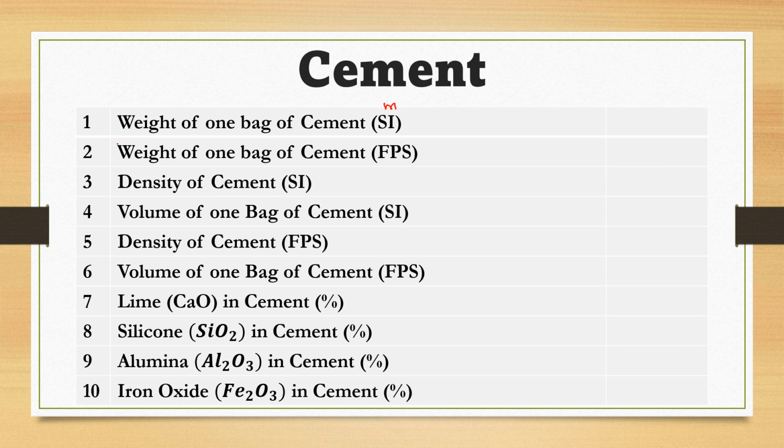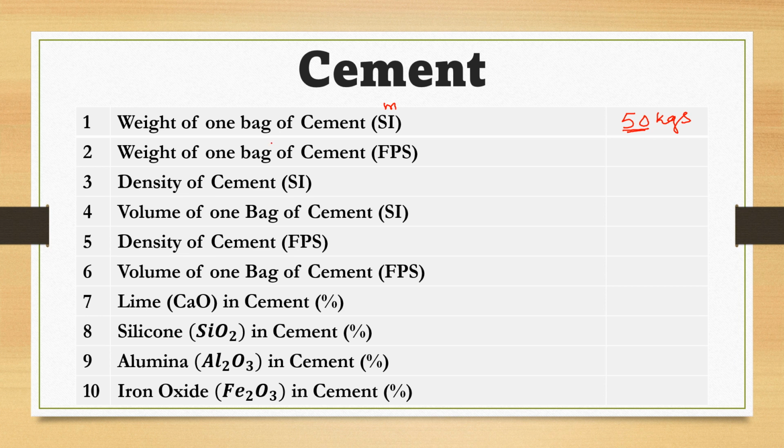Normally in Pakistan, the weight of one bag of cement is 50 kgs. So we can say that one bag of cement has a mass of 50 kgs. Normally we call the mass as weight.